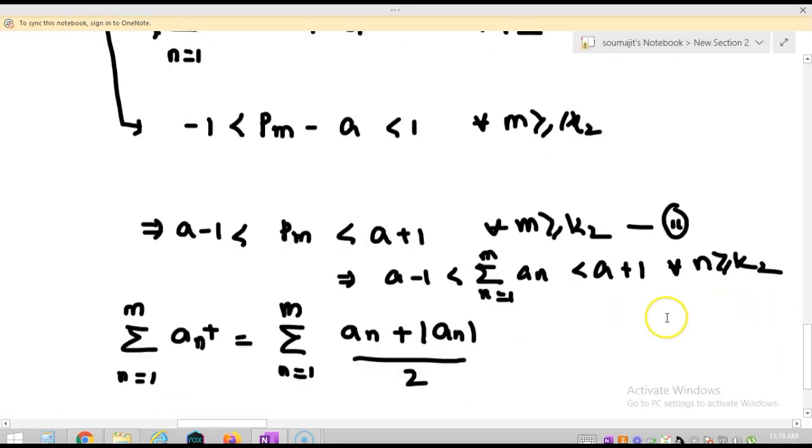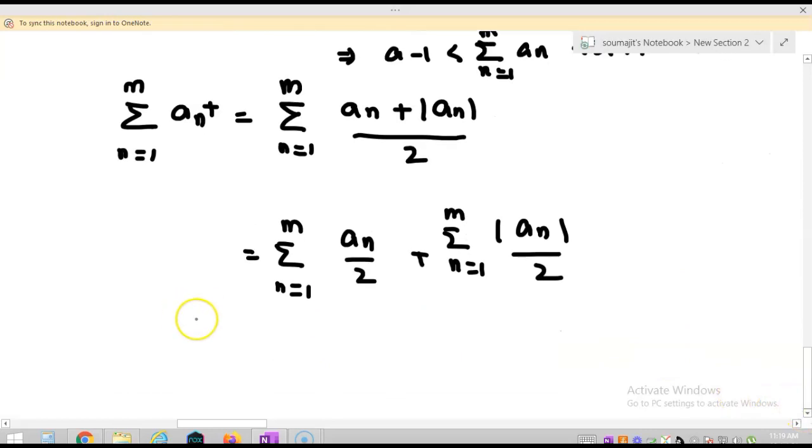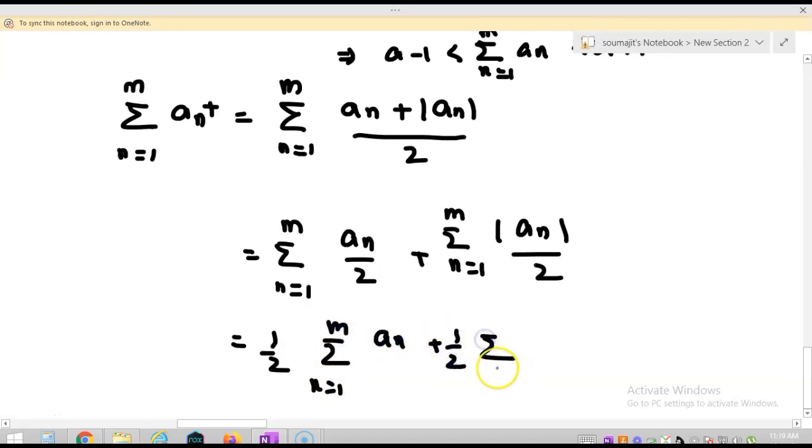So I can write this quantity, just a second, let me draw another line. So I can write this half summation n equal to 1 to m mod of a_n plus half summation n equal to 1 to m a_n.